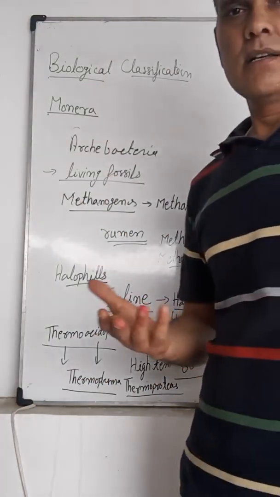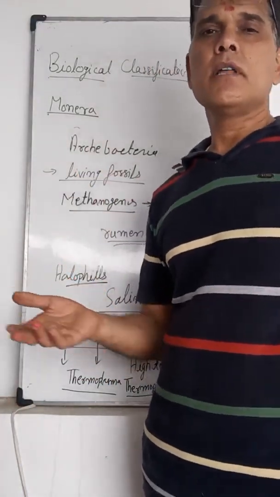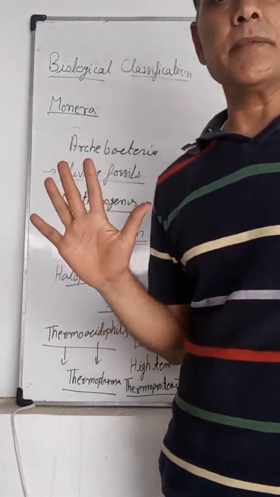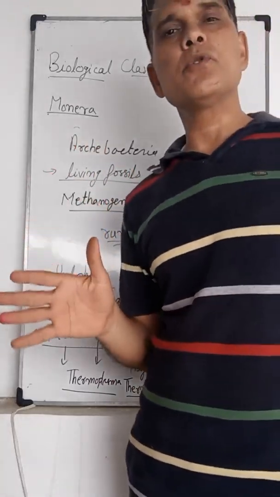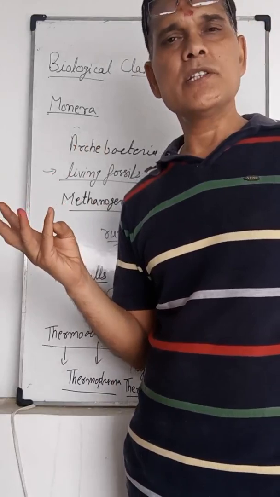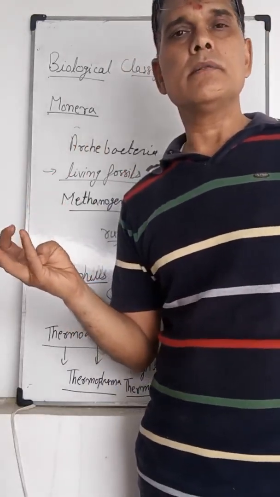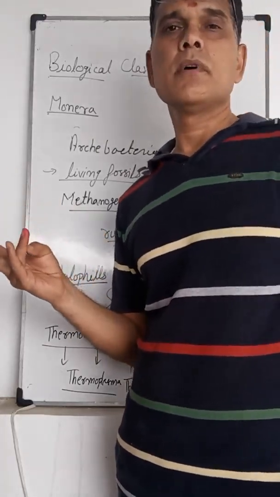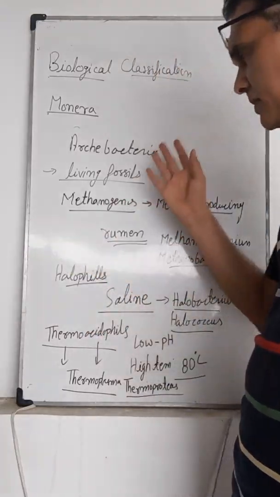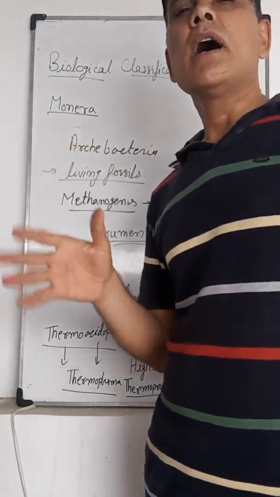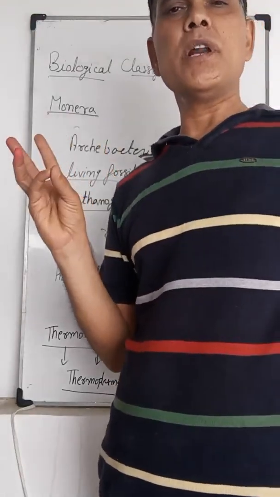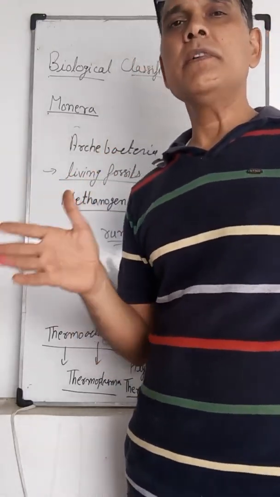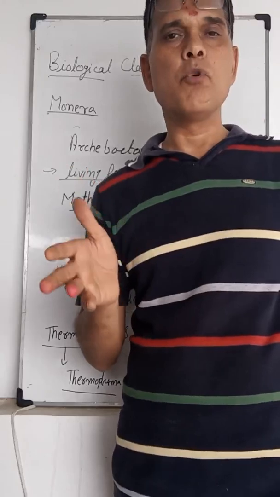Today we discuss biological classification. Firstly, the two kingdom classification, which was given by Carolus Linnaeus, and another is the five kingdom classification. Five kingdom classification is based upon cell structure, number of cells, unicellular or multicellular, presence or absence of cell wall, mode of nutrition, and body organization. It was given by R.H. Whittaker, and the five kingdoms are Monera, Protista, Fungi, Animalia, and Plantae. First of all, we discuss the first kingdom, Monera.